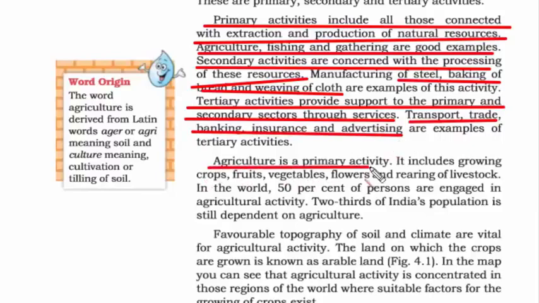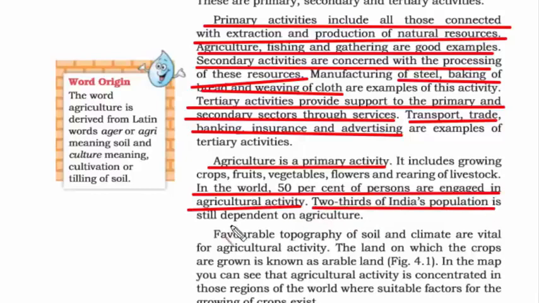So agriculture is a primary activity because to do anything you need food. To win a war you need food. You cannot win a war on an empty stomach. Therefore agriculture is the primary activity. And in the world 50% of people are engaged in agricultural activity. When it comes to India, 2/3 of India's population is still dependent on agriculture because India is an agrarian country. So we know that to have good agriculture we need favorable topography, which means the physiography of the place, and then the soil and the climate. These are all crucial things for flourishing agricultural activity.